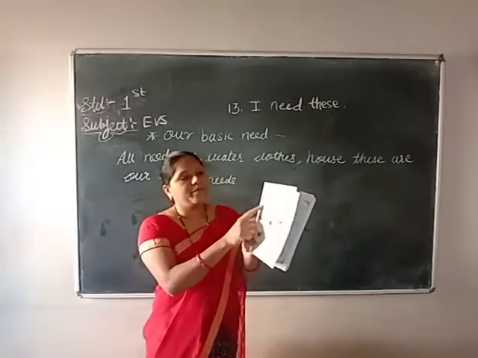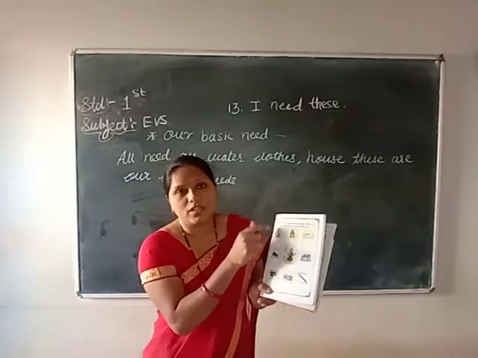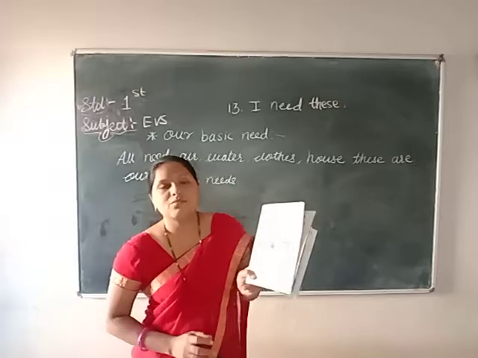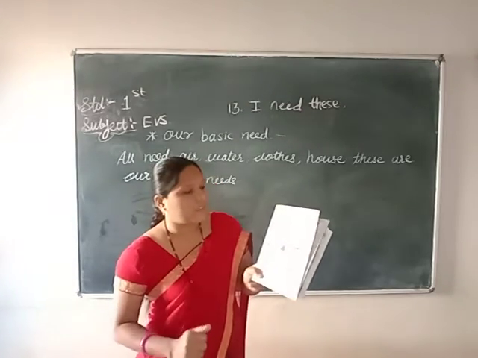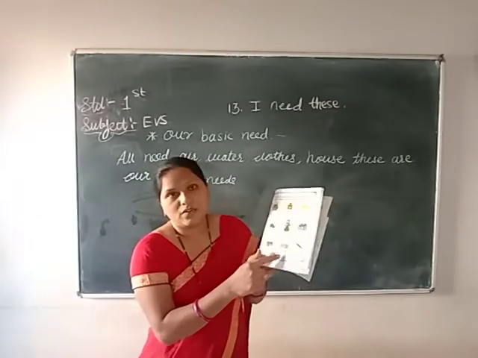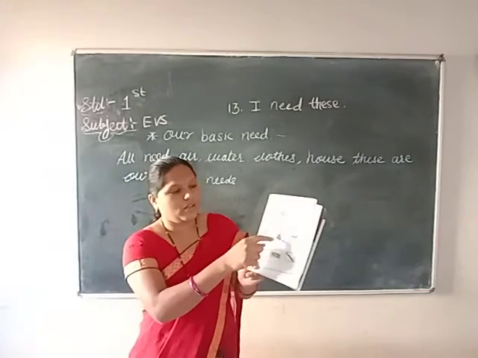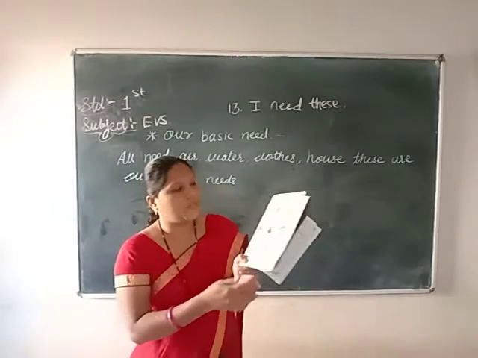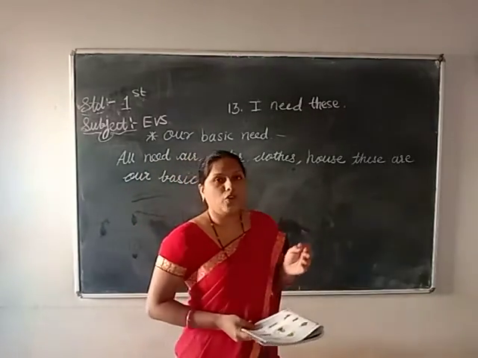So which are they? Here that girl, firstly she needs water. This is our important thing. Water is an important thing. Next one, chair. At some time we need it, but it's not our basic need. First one, our basic need is water. Second one is clothes. Third one is food. All these are the basic needs. So make an arrow mark to these: water, food and clothes. Next one, chair. It's a need, but not an important one.